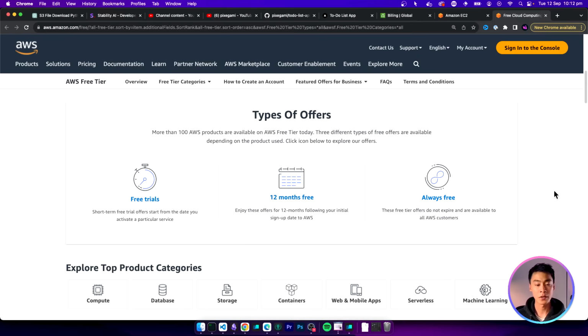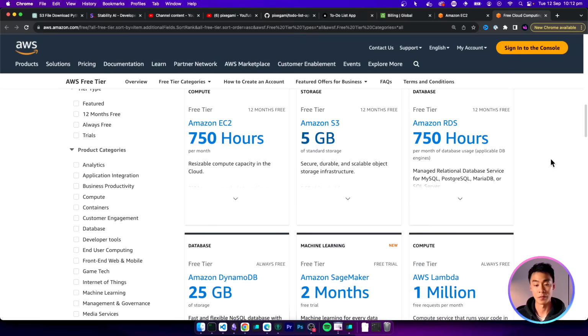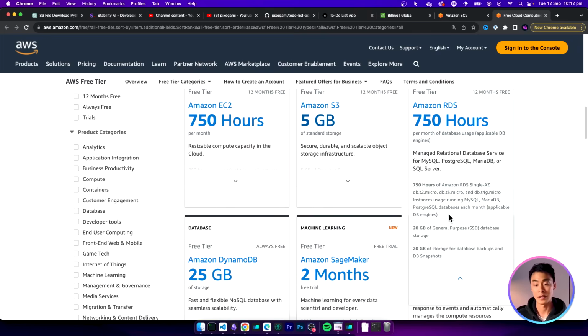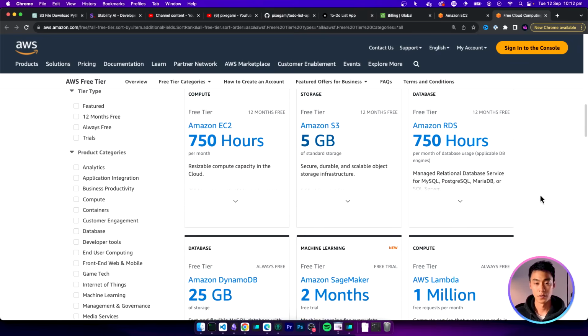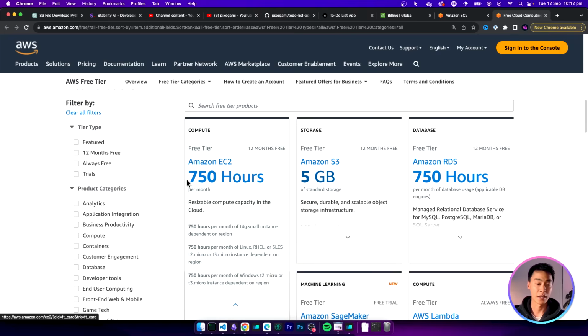And if you go to this page, which I'll provide the link for in the description, you can scroll down and find all the different services that have this free tier along with the limits that they support before you start getting charged. So for instance, I'm looking at this EC2 compute and I can get 750 hours of hosting per month for free on EC2 using this particular type of instance. And I get this for free for the first 12 months.